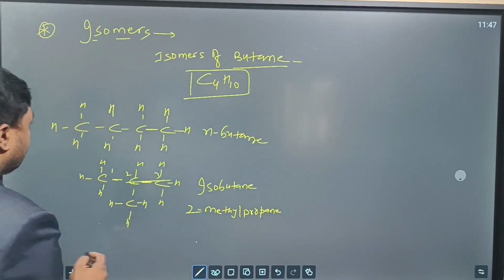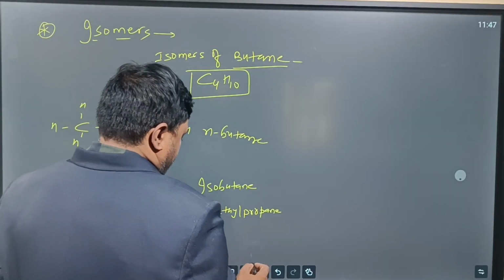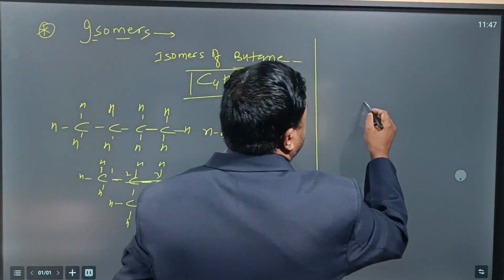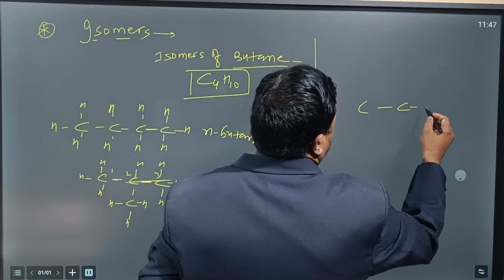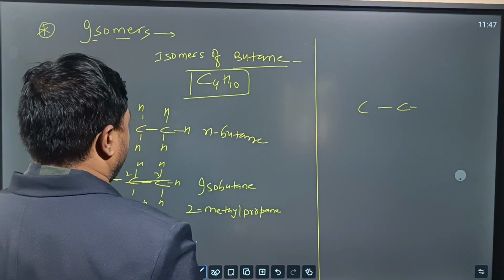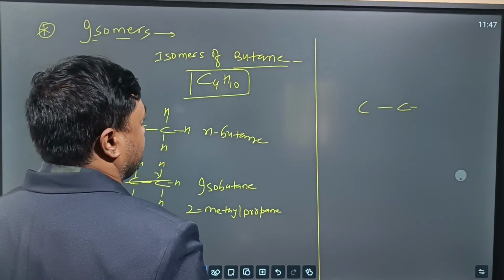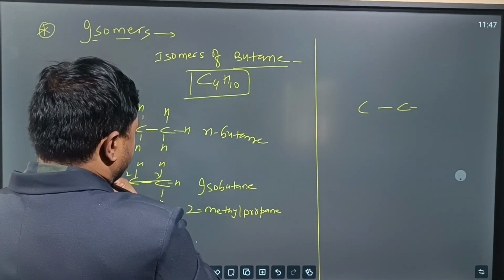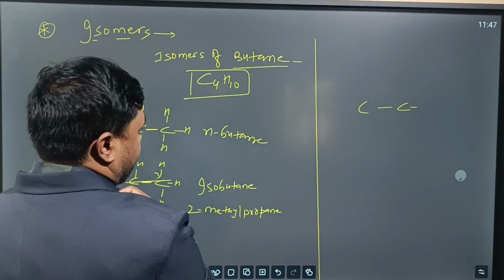We can write this also like this. So normal butane and isobutane; there are only these two.